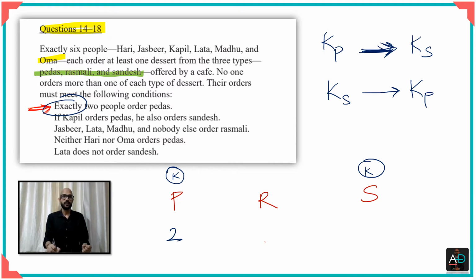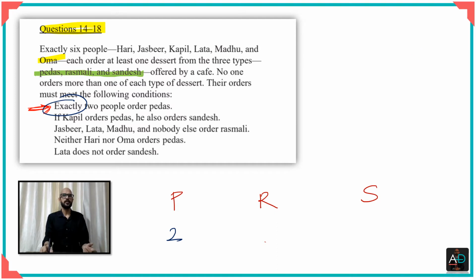It is not a mutual relationship. If you were to think of it like that, then you've got it wrong. So let's just keep this relationship with us at the top, since tabulating it doesn't make a lot of sense. So what we know is that if Kapil orders pedas, then Kapil also orders sandesh.